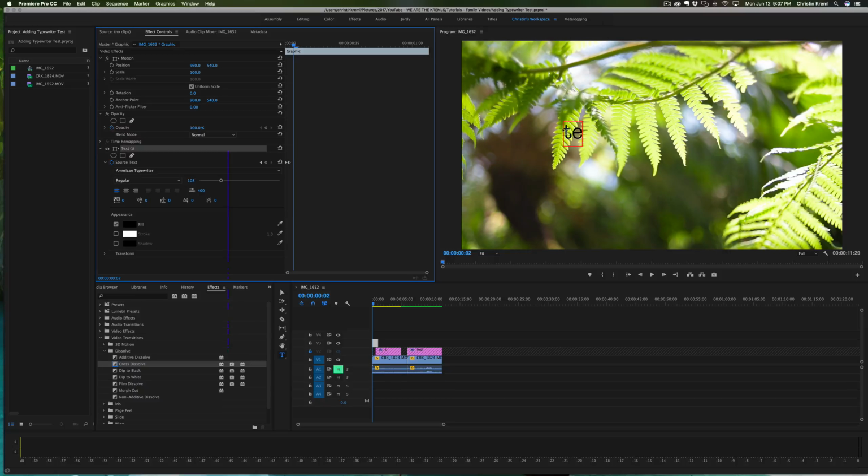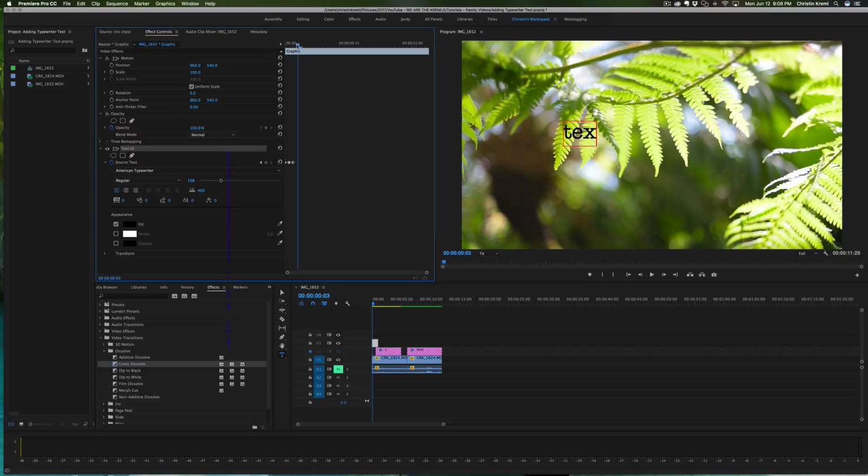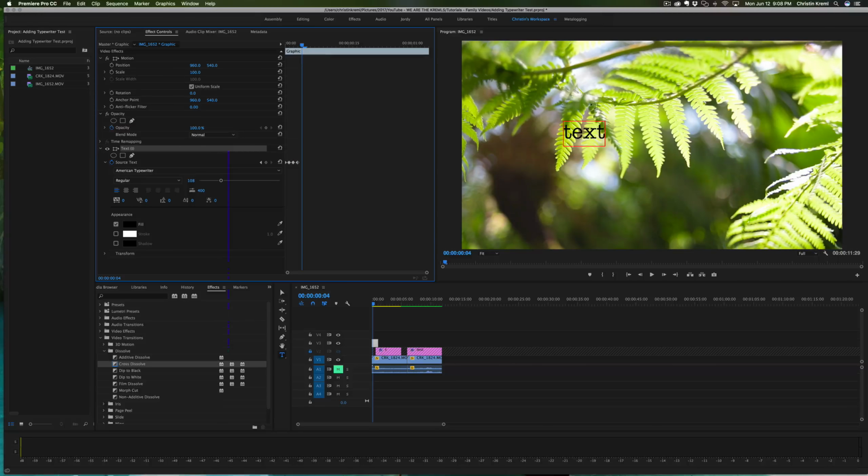You're going to do this again: move it over, go back to your text box and add in another letter, and again check to make sure that animation gets a keyframe. Move it over. You can also do this with spaces. If you click over here and add a space, a keyframe should show up.